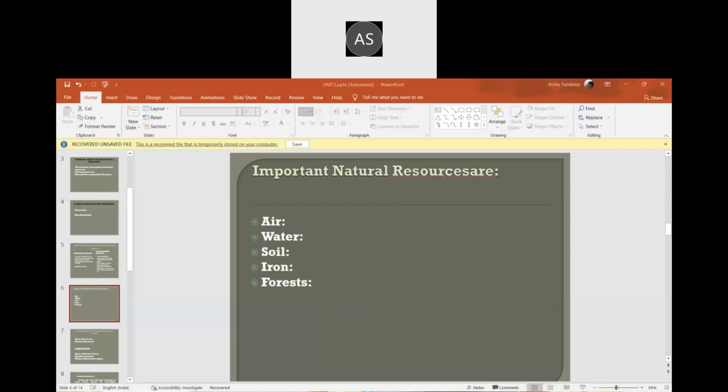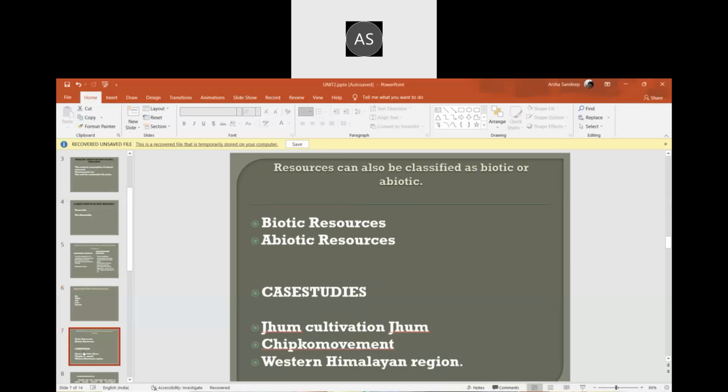Go to the next slide. Resources can be classified into biotic and abiotic resources. So what is biotic? We have two factors. Biotic factors are living things within an ecosystem, such as plants, animals, and bacteria. Abiotic are non-living components: water, soil, and atmosphere.